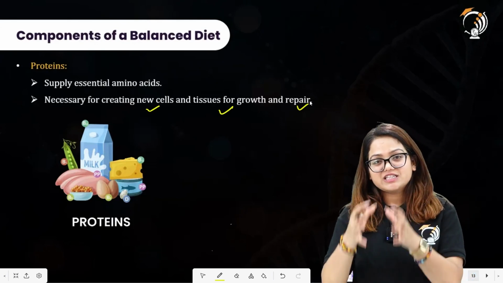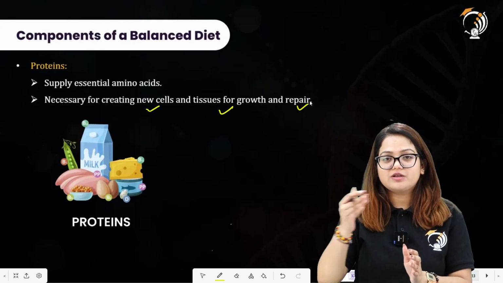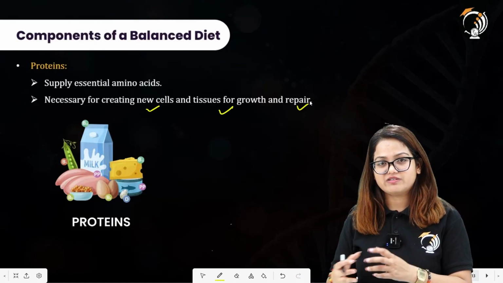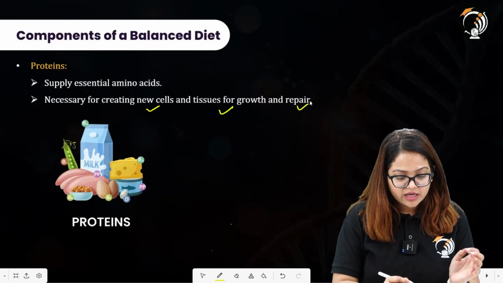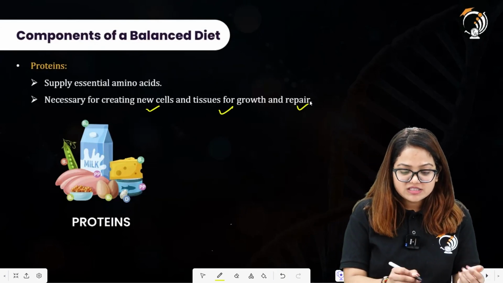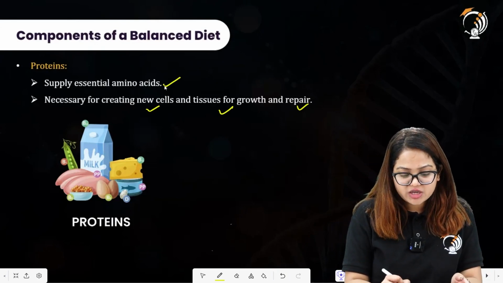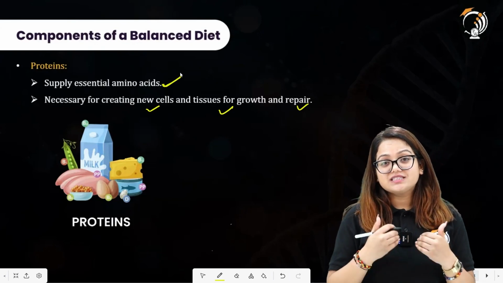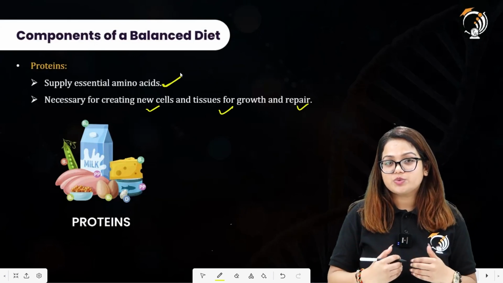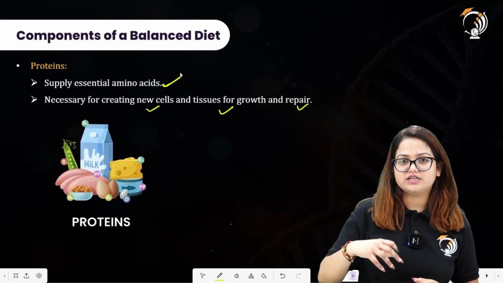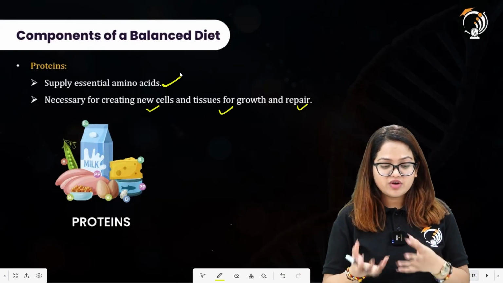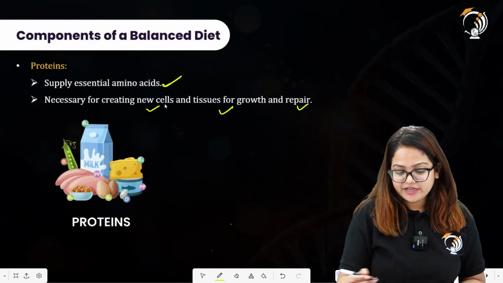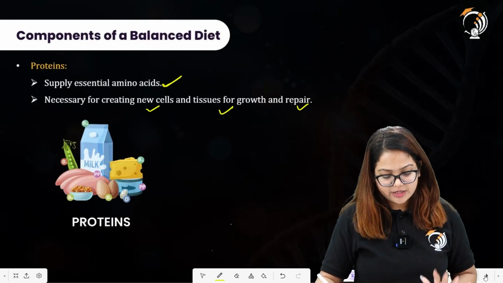So if the cell is in a healthy condition, the tissues will be in a healthy condition, and then the organs will also develop in a healthy manner. So proteins are required because they supply us with the essential amino acids. Essential amino acids are those amino acids which are not synthesized by our own body, so we need to take them from the outside. All right, so there are other sources from which we have to get the proteins necessary for creating new cells and tissues for growth and repair.